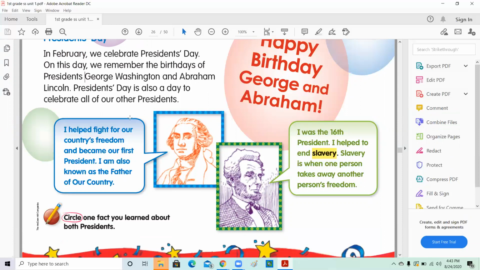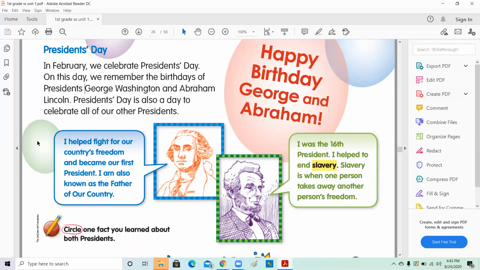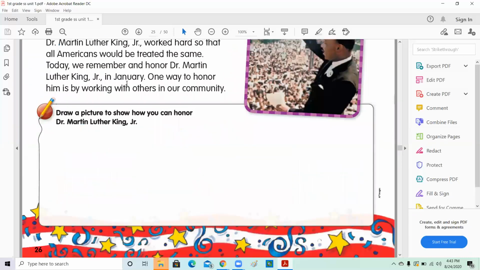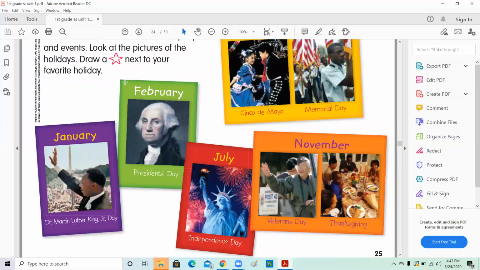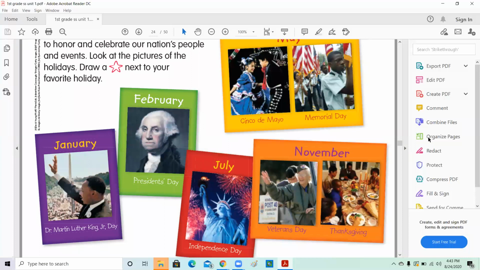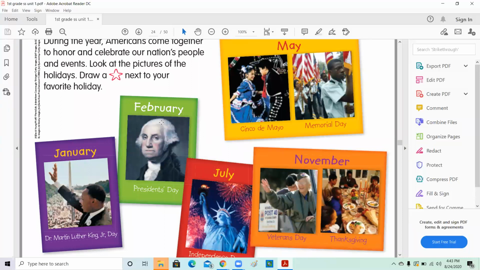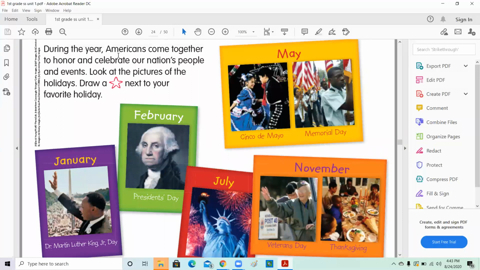Okay. So now we know what holidays are. We know how we honor Dr. Martin Luther King Jr. We also learned in which month we celebrate President's Day. And we have just a few of the special events and special days that are important to us as Americans.